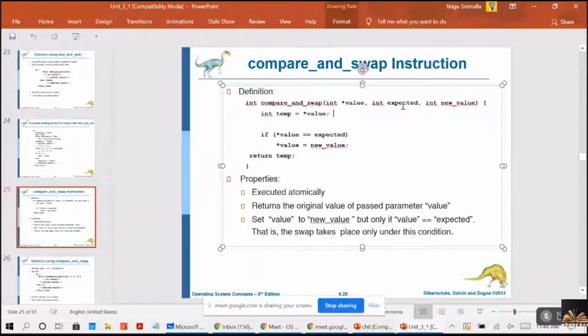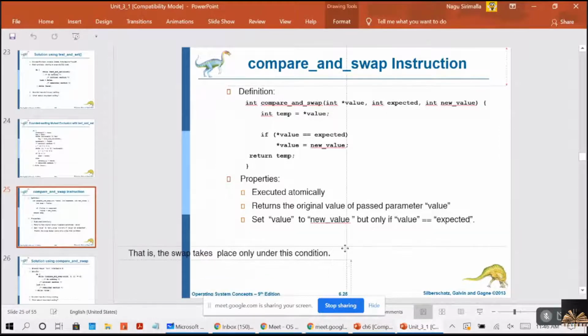This method is also used for the critical section problem solution. So what properties should it follow? It should get executed atomically, the same thing. Return the original value of the passed parameter, which is value. Set value to new value, but only if value is equal to expected. That is, the swap takes place.